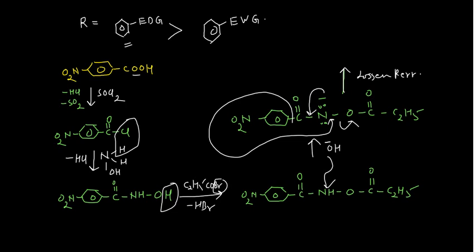So the leaving group is what? That is C2H5COO negative, and then at the top you have this part. So I am writing this now in that manner. This is NO2, there is no problem in that.